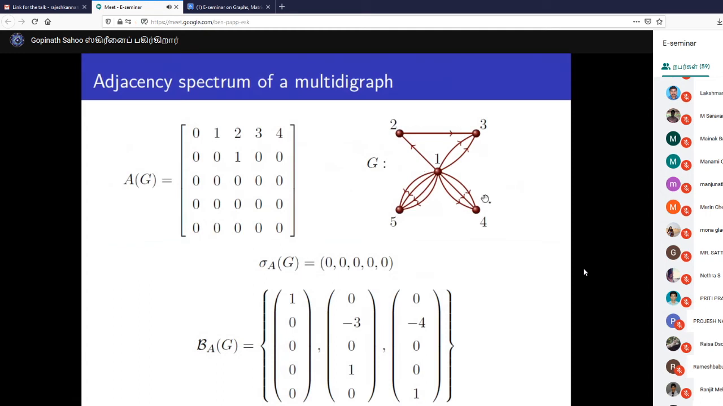Here is one multidigraph G, and this is the adjacency matrix corresponding to the multidigraph. You can see there is no edge between 5 and 4, so the 5 4 entry is 0, and there are 4 directed edges from 1 to 5, so here it is 4. The important thing is this is a 5 cross 5 matrix because there are 5 vertices here, and this is a nilpotent matrix, so all its eigenvalues are 0, right?